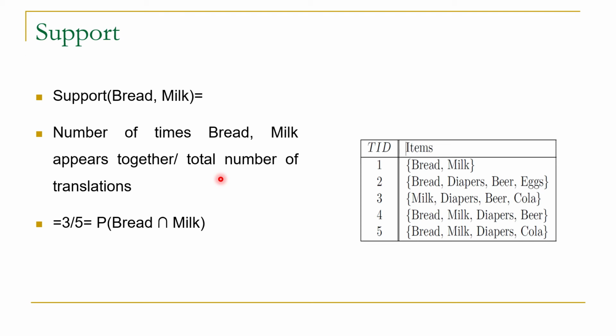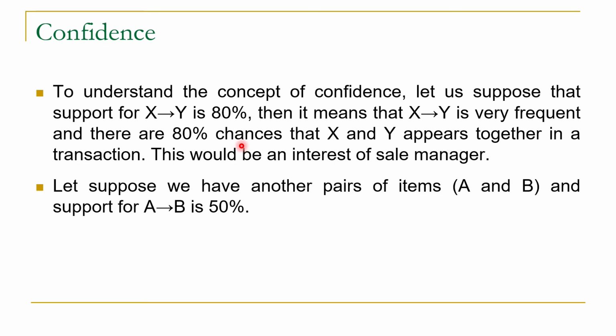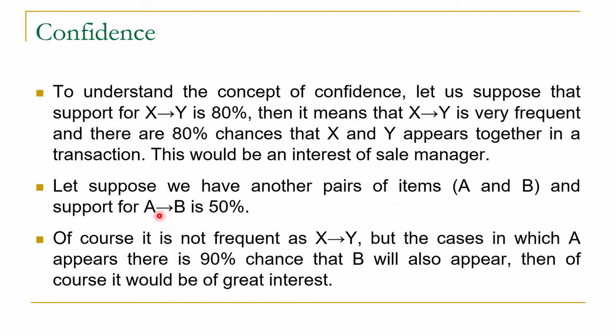Next we will discuss the concept of confidence. To understand the concept of confidence, let us suppose that the support for X to Y is 80%. Then it means that X to Y is very frequent and there is an 80% chance that X and Y appear together in a transaction. This is an important association rule, and it would be of interest to the sales manager. Now let us consider another association rule involving two items A and B, with support of 50%. On the basis of support, the strength of A to B is very low as compared to X to Y.